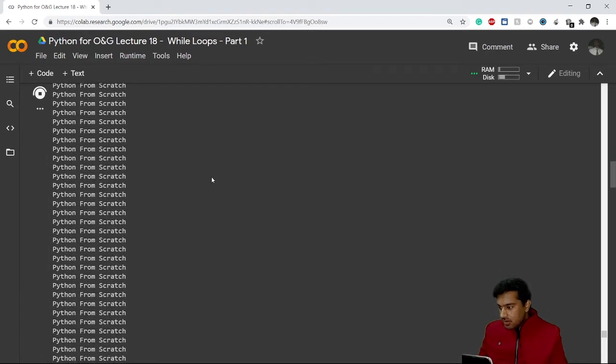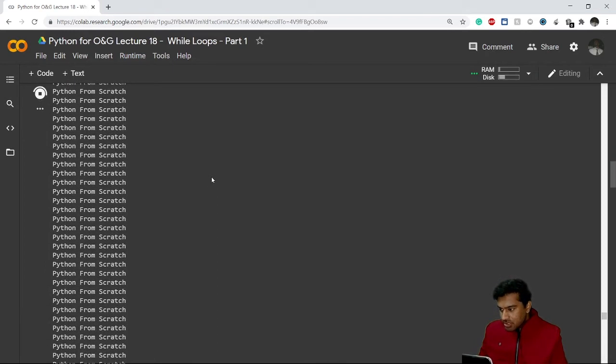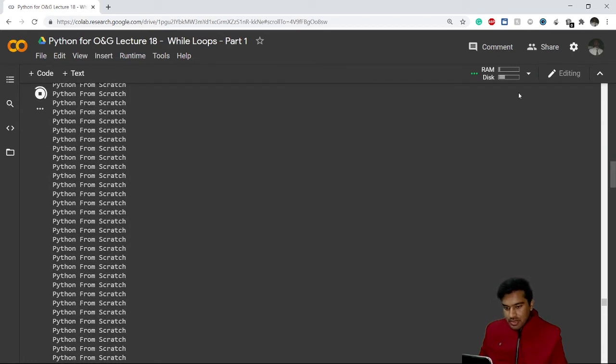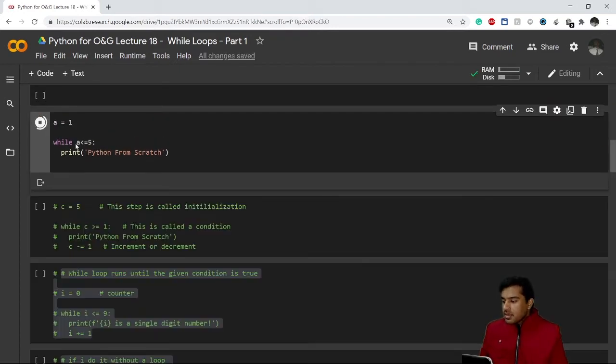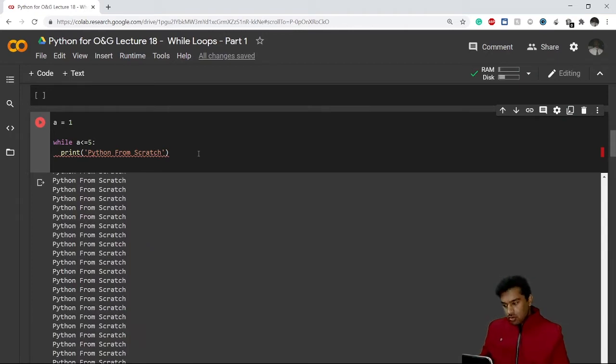It will take up my CPU usage. You can see how long it is. So I need to stop this code manually from here. This becomes an infinite loop, an infinite while loop, with "Python from scratch" written infinite times. Okay, so to avoid this kind of problem, what we have to do is